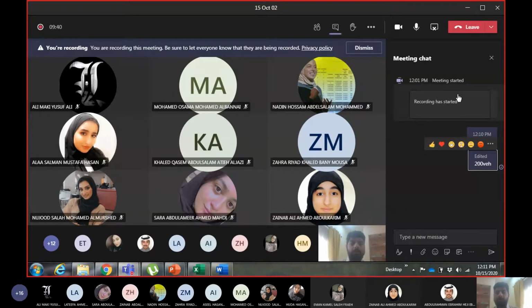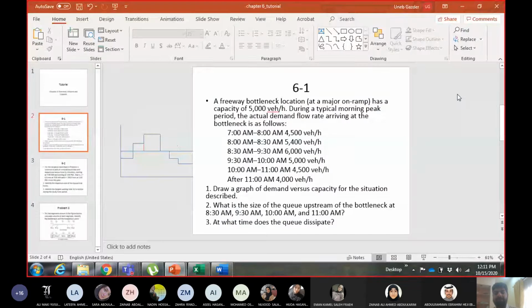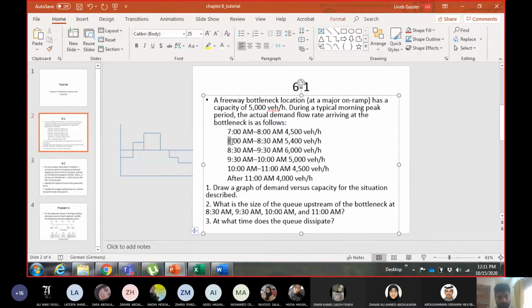Then now the queue at 9:30. At 9:30, not between 8:30 and 9:30. So when did the queue start? At 8. So between 8 and 9:30, I have two rectangles now. One is this one, which I already calculated, the area is 200, plus the area of this rectangle. So you have to add both the areas. Keep it in mind.